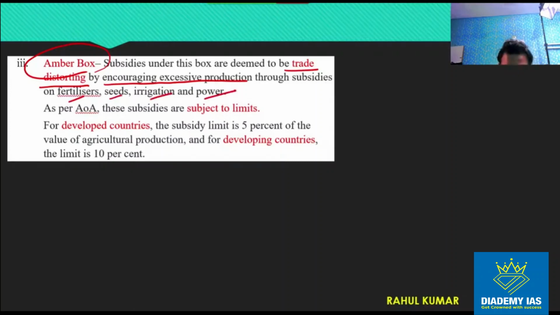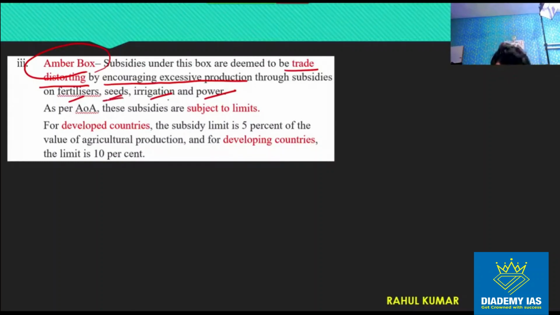So in our case, in case of India, this fertilizer subsidy is not a part of amber box because we are not providing for excessive production. We are actually ensuring that we have sufficient production, right? In other countries, it can be amber box, right? So depending upon country to country, situation to situation, the same subsidy can be categorized as a different category of subsidy, right?